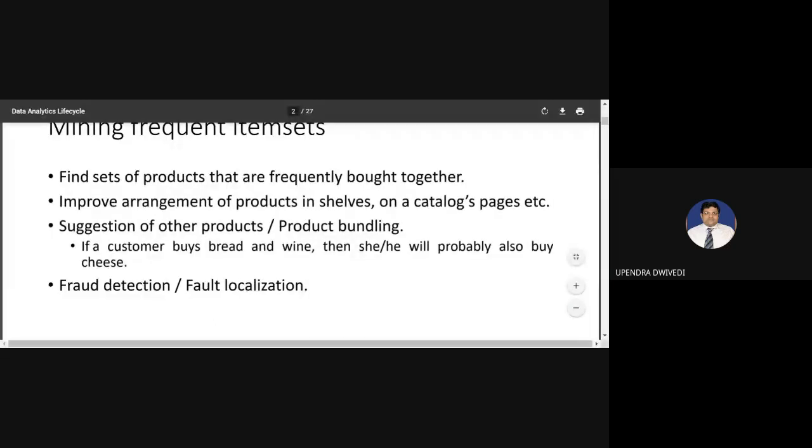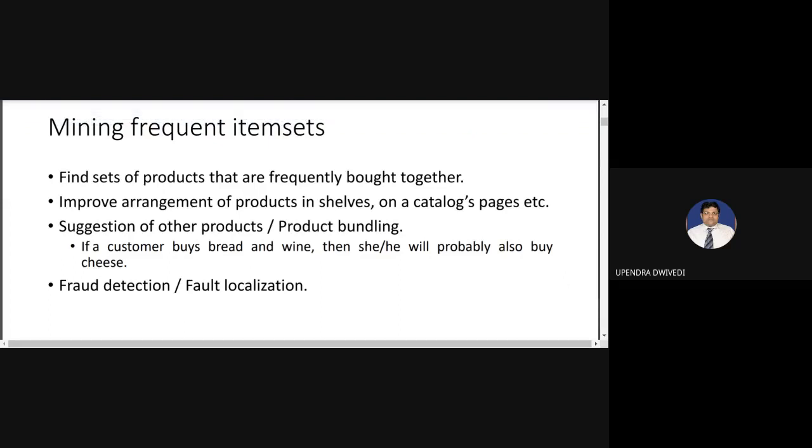Another problem can be suggestion of other product bundling. If a customer buys bread and wine, then she will probably buy the cheese. Next, fraud detection and fault localization. When you are detecting fraud, you are finding some pattern. If a person is executing those patterns, then you can detect that there is a certain fraud.